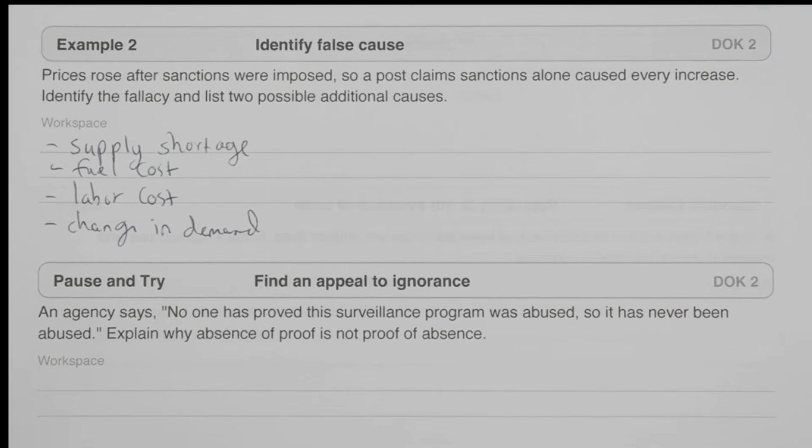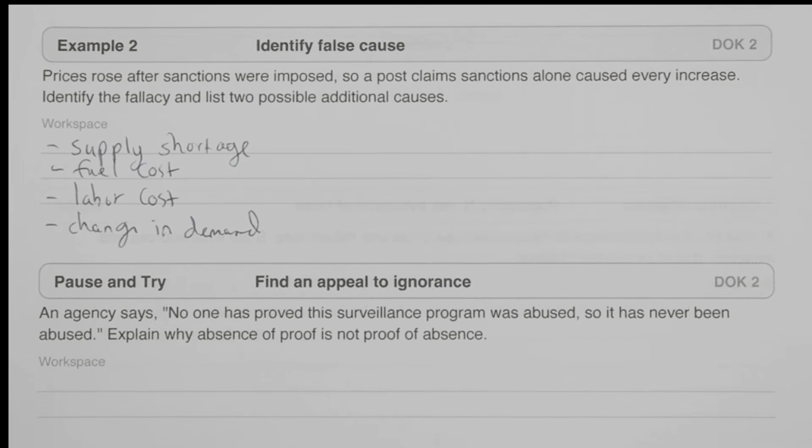Transportation problems, economic conditions. So event A happened before event B, right? That's essentially what they're saying.